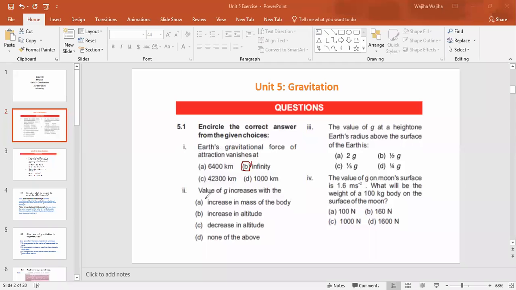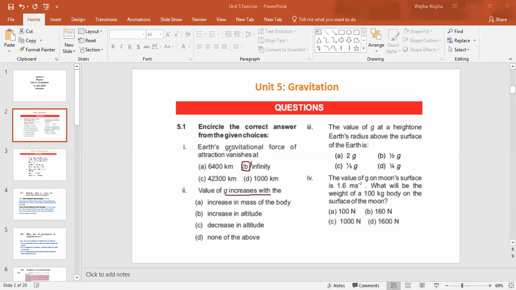The value of G increases with the A, increase in the mass of body, B, increase in the altitude, C, decrease in altitude, D, none of the above. Can you repeat the first option?